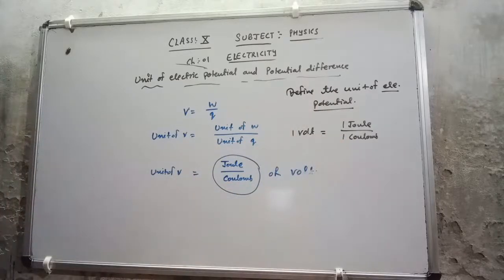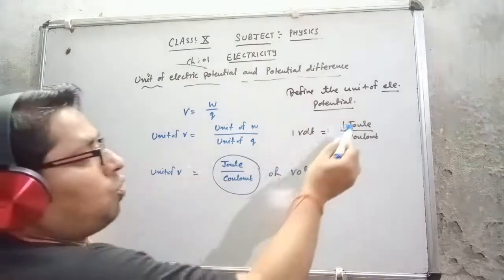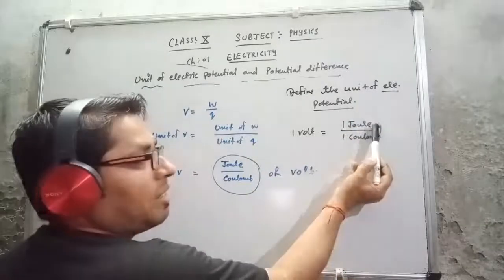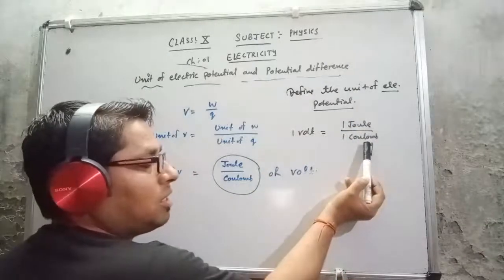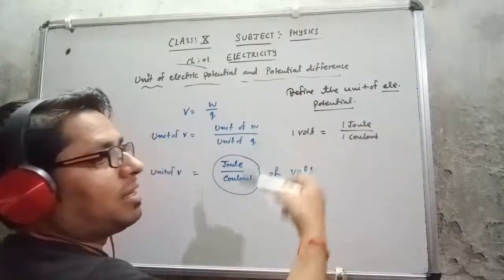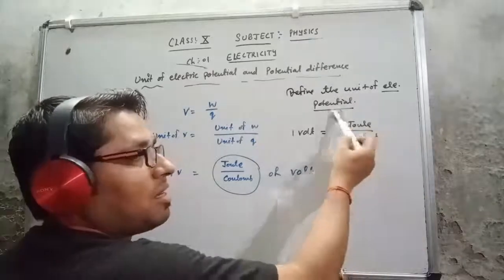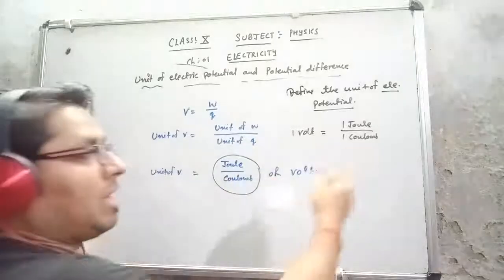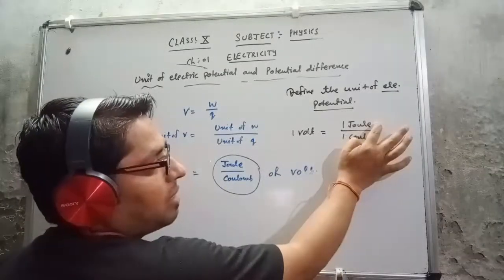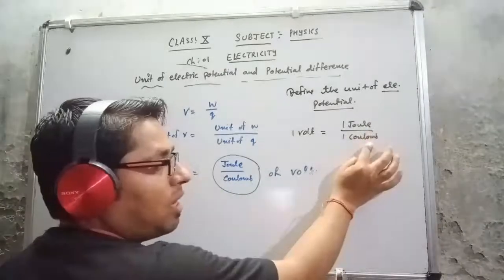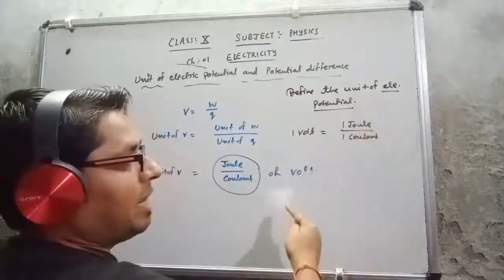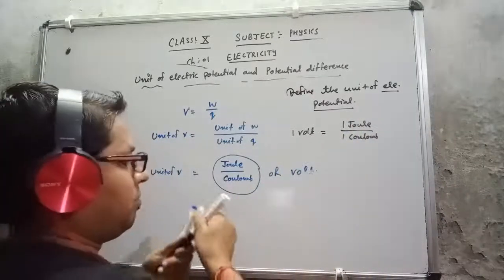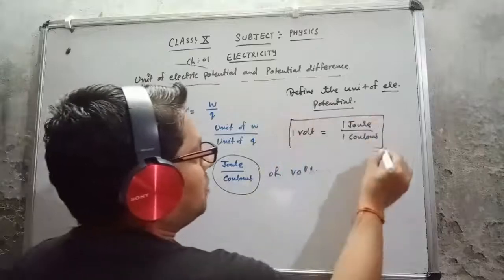When will it be 1 volt? When 1 joule of work is done in bringing 1 coulomb of charge from infinity to a certain point, because this is electric potential. That is why from infinity to a certain point. Again I am saying, if 1 joule of work is done in bringing 1 coulomb of charge from infinity to a certain point, then electric potential is known as 1 volt.